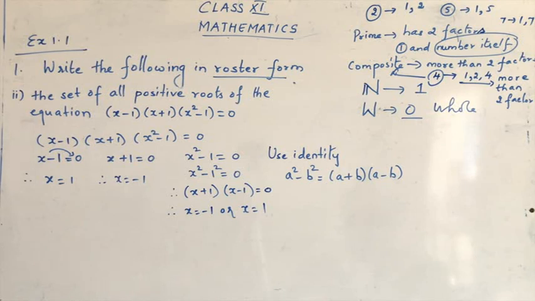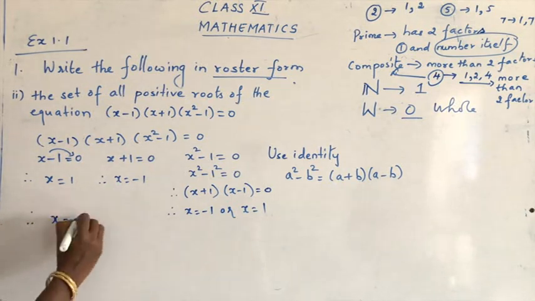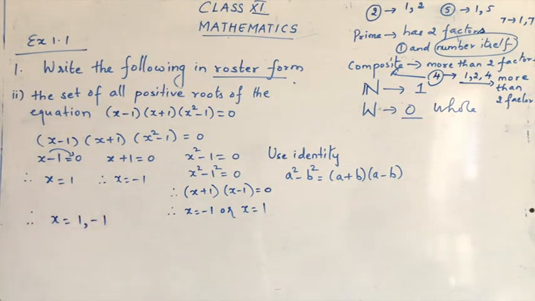So now you can just see the values for x are 1, minus 1, minus 1, 1. Do not repeat the values, just get the value for x. So what is the value for x? The value for x is 1 and minus 1. Okay, so this is the value for x.